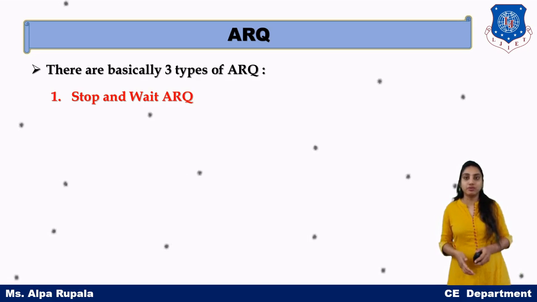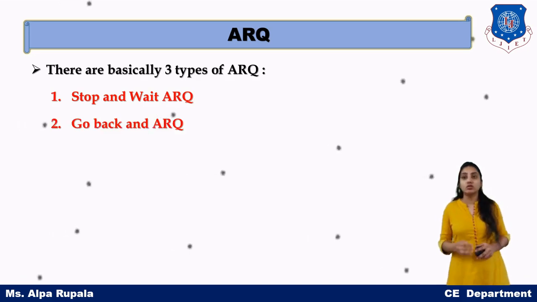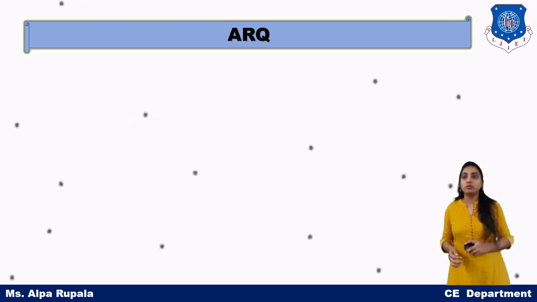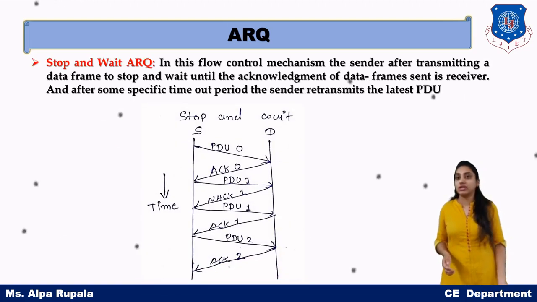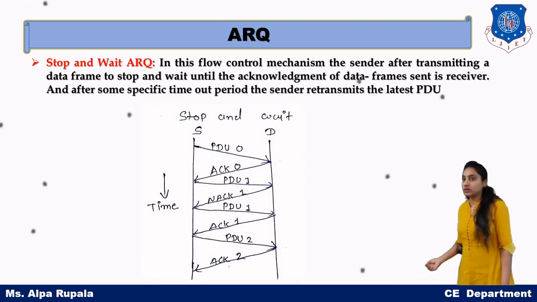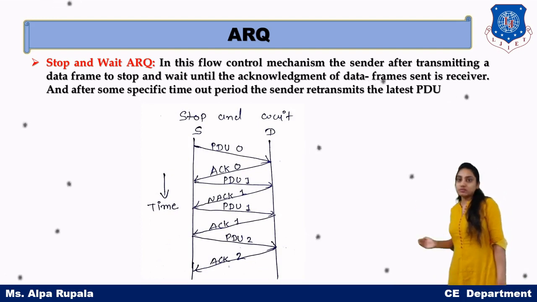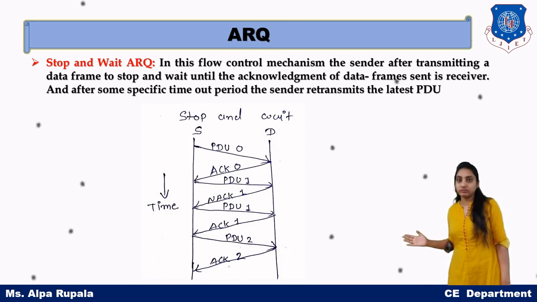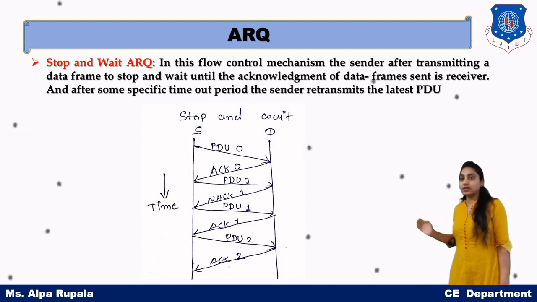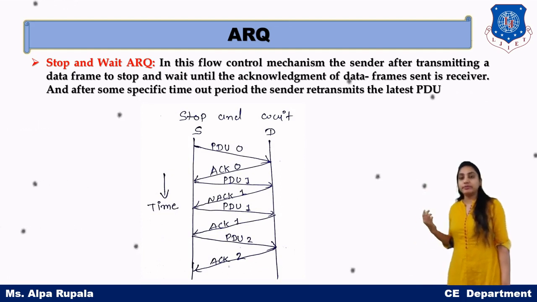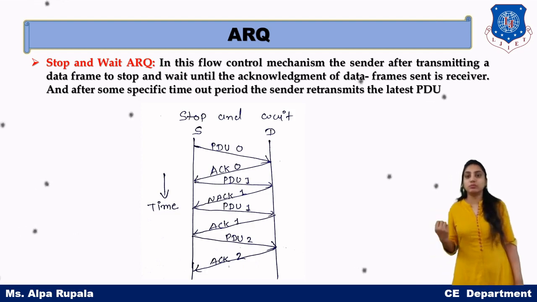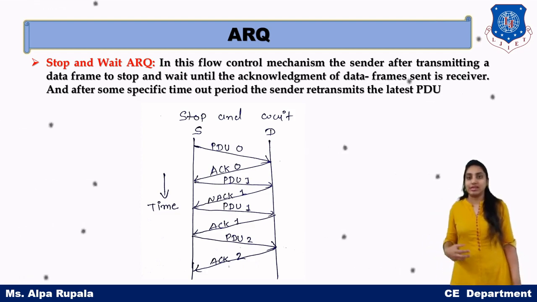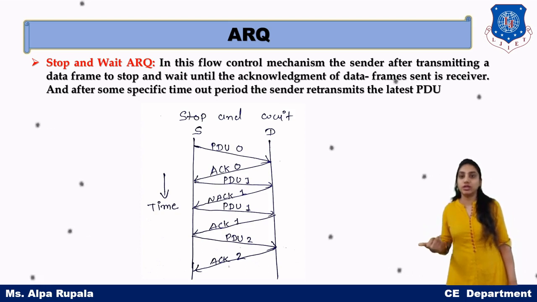First one, stop and wait ARQ. Second one, go back N ARQ. And third one, selective repeat. So if we talk about the first one, that is stop and wait ARQ. Now you can see in the diagram that S means sender, D means destination. Okay, sender and destination. Ultimately the PDU has a sequence number: PDU 0, PDU 1, PDU 2 up to PDU 7, as we have discussed for the 3-bit data.